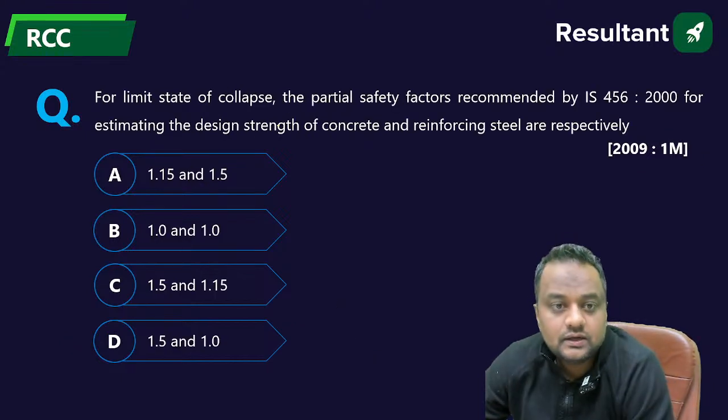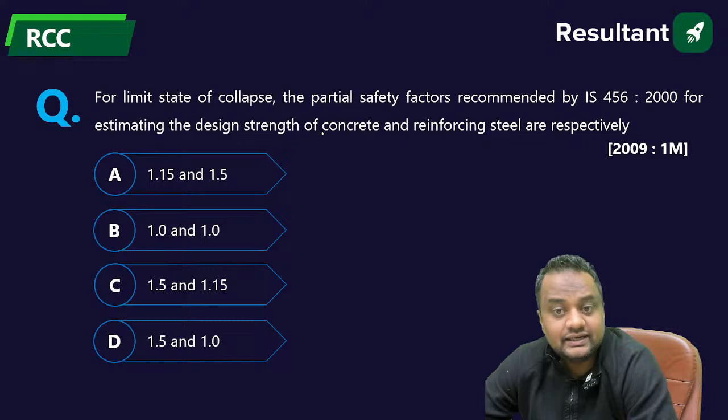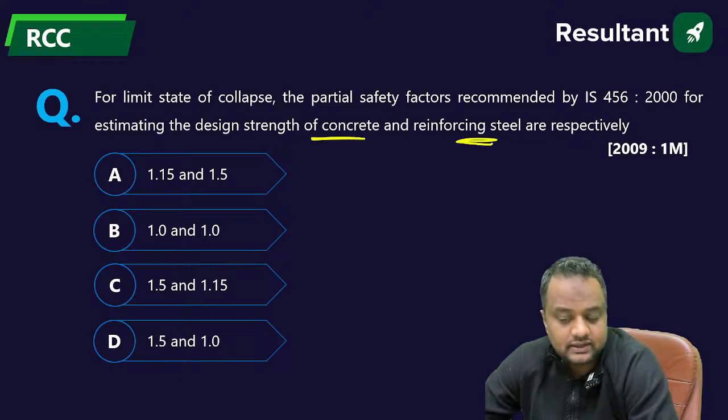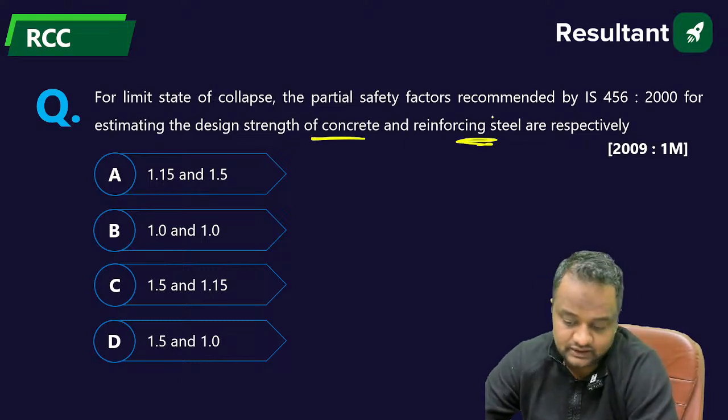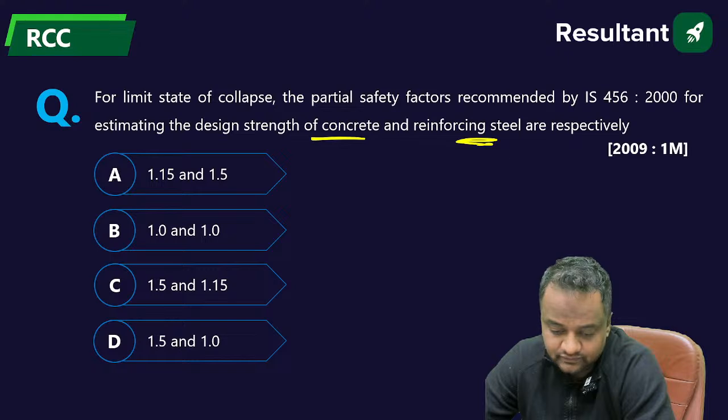Okay. For limit state of collapse, what are the partial safety factors recommended by the code for concrete and steel respectively?